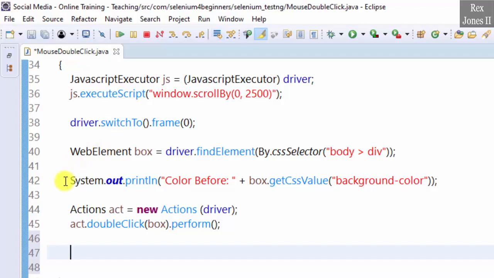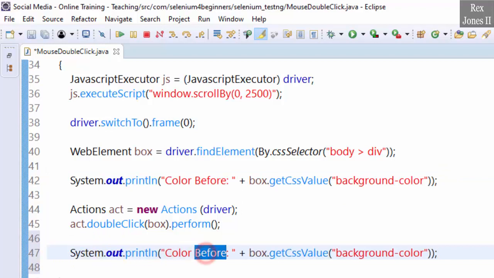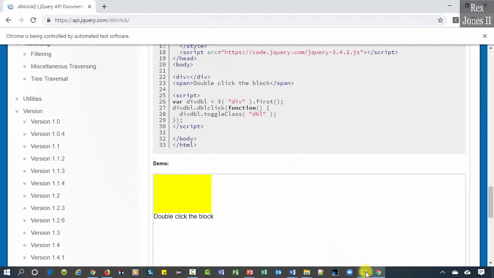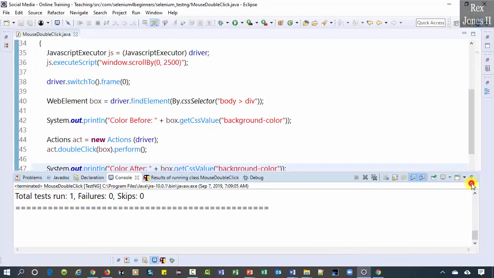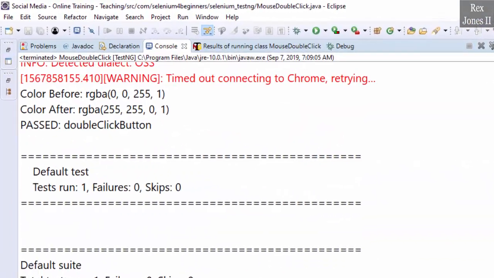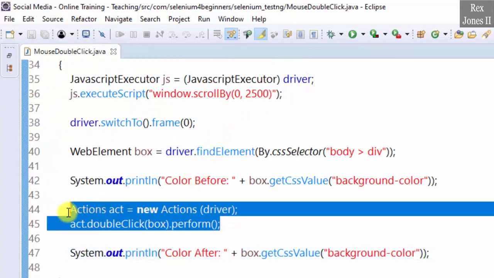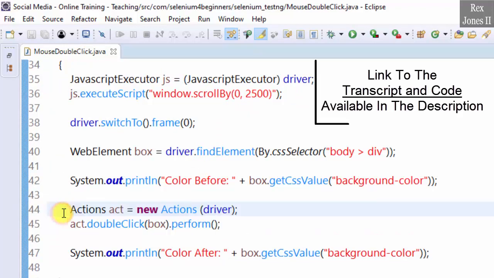Copy and paste, then change before to after. Let's run. We see the colors are different before and after double clicking the box. That's it, and thank you for watching how to double click a web element using Selenium's Actions class.